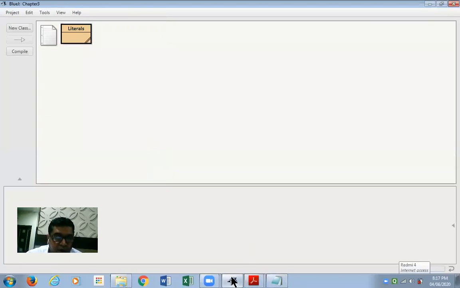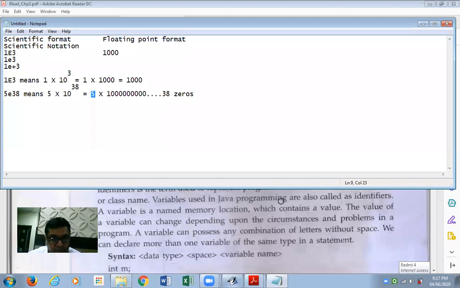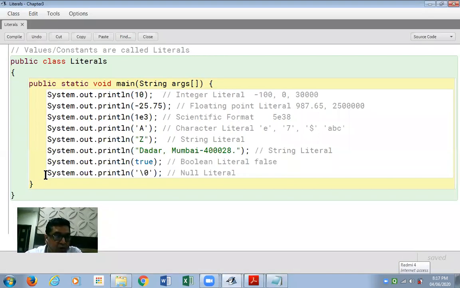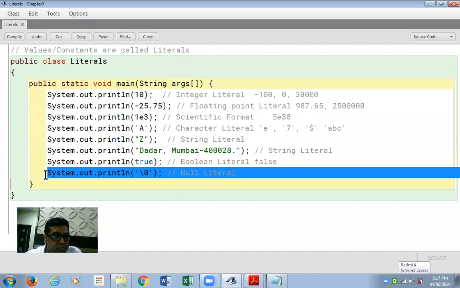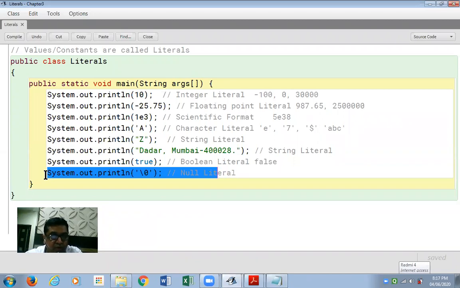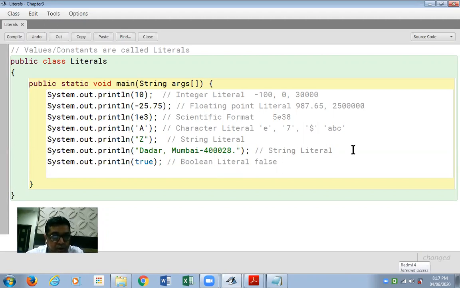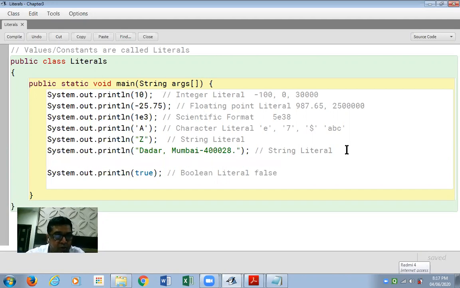Let me make one more change in our program. Double click on it. I'll just shift this null literal. I'm just selecting that text, cutting it, and I intend to put it before Boolean.